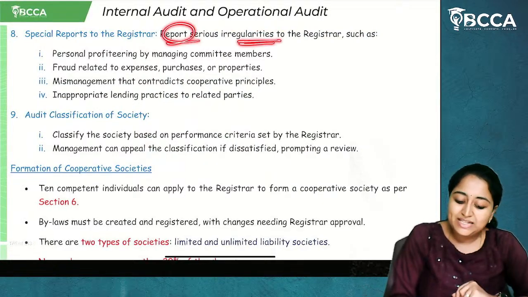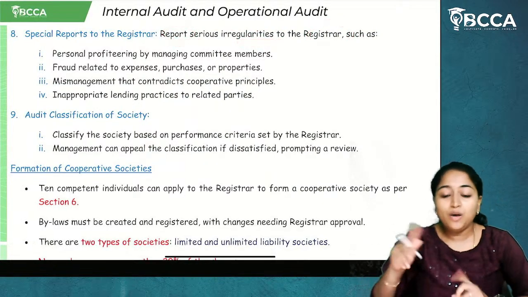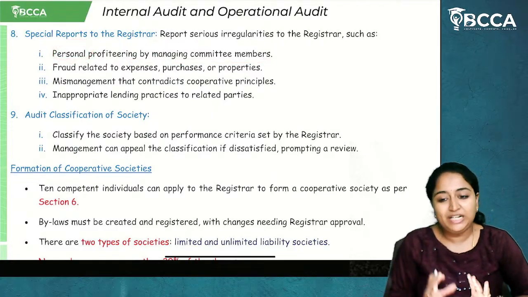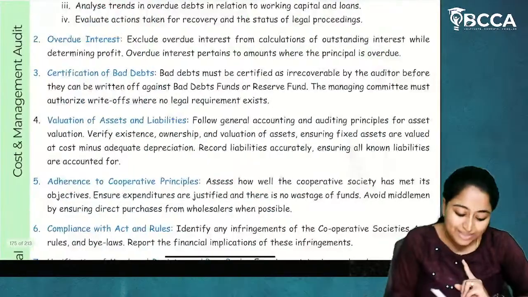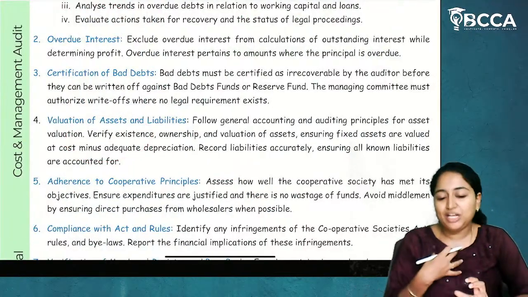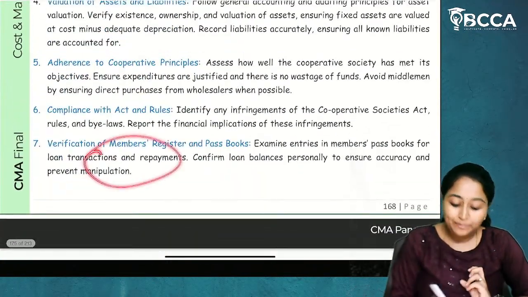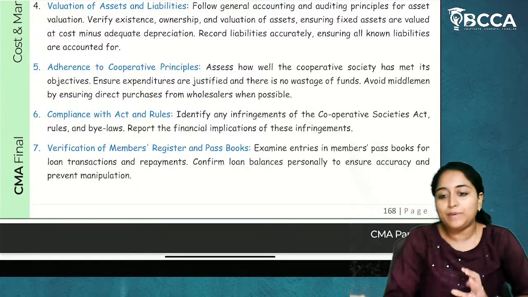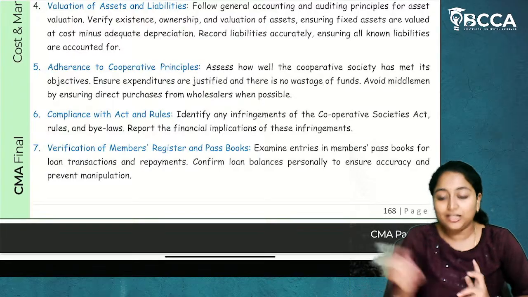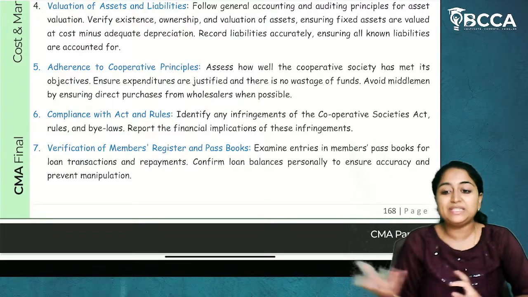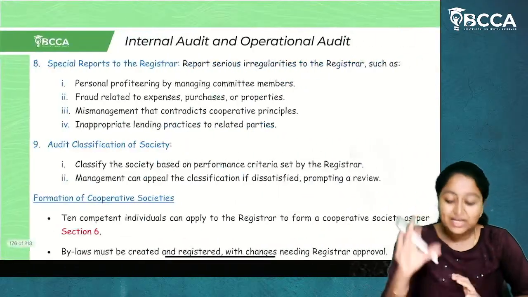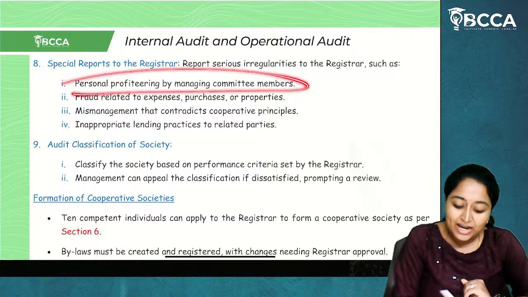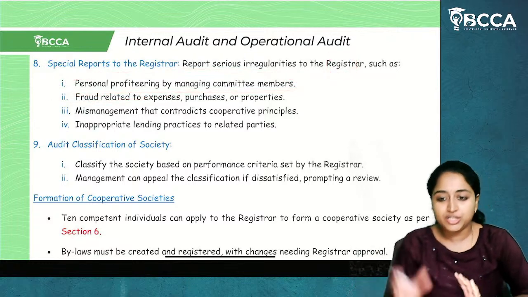Next, report serious irregularities to the registrar. Now, what kind of irregularities? Personal profiteering by the management committee members. As I have told you, some assets can be written under the management's name, or some loan can be taken by a member more than the prescribed limit, or there is no member but a fictitious member is created and the loan is provided to them. So there might be some cases. If those cases are identified when they are going for audit of cooperative societies, regarding that it has to be intimated to the registrar.